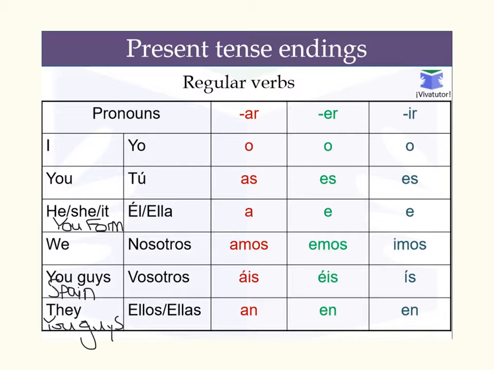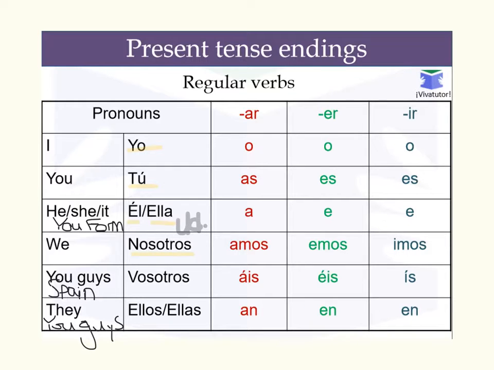If you're saying I do something, then that's the yo form. You, if you're talking to a friend, someone you know well, it'd be the tú form. He is él, she is ella, and it could also be él or ella. And if you're talking to someone formally, you use usted, which is abbreviated like that.